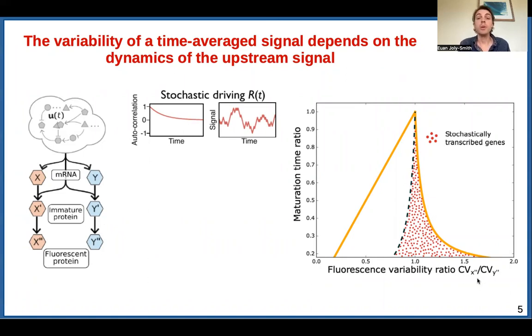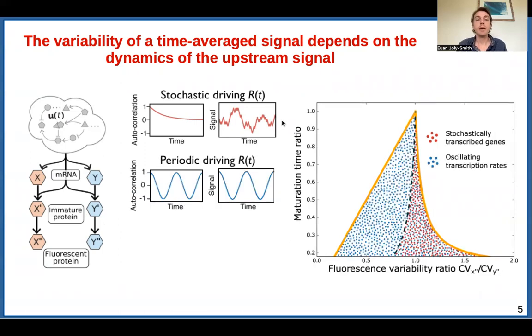So at the bottom here is the ratio of CVs, and on the y-axis is the maturation time ratio of the two fluorescent proteins. Systems that are driven by a deterministic oscillation, on the other hand, can lie anywhere within these orange bounds, including this region as well. But in biology, there are no true deterministic oscillations.